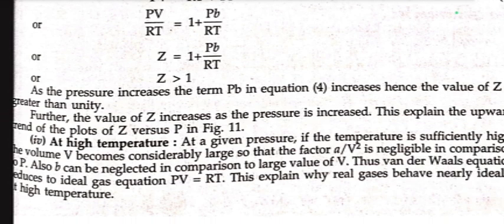At high temperature, at a given pressure, if the temperature is sufficiently high, the volume V becomes considerably large, so that the factor a by V square is negligible in comparison to P. Also, b can be neglected in comparison to the large value of V. The van der Waals equation reduces to the ideal gas equation, PV equal to RT.